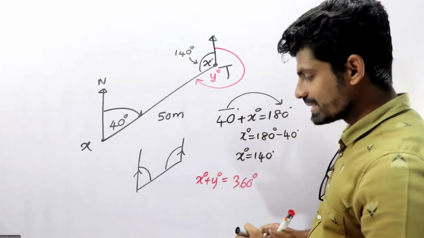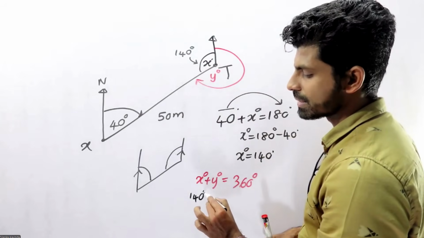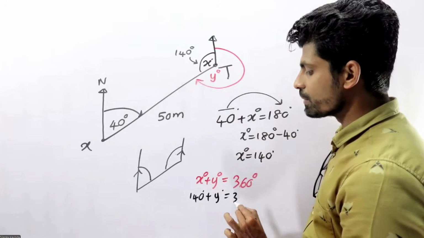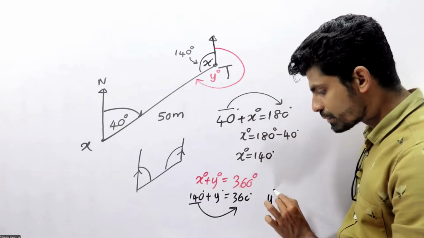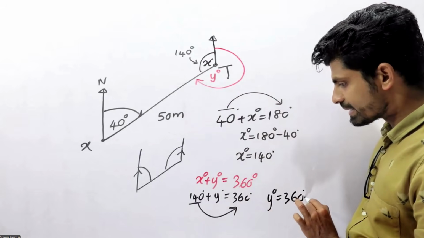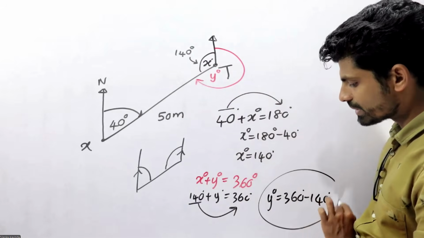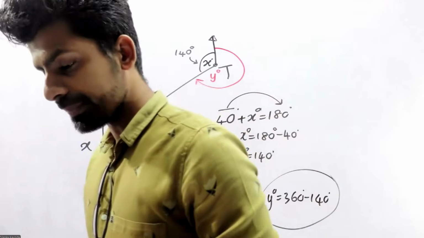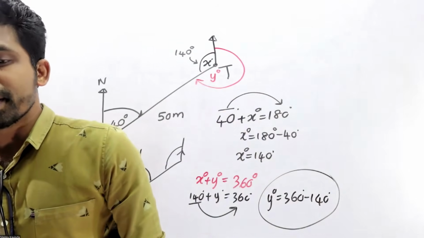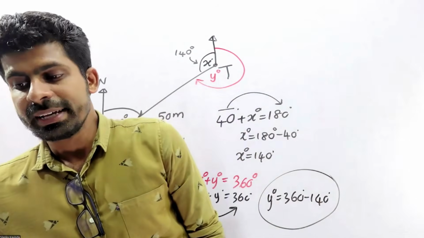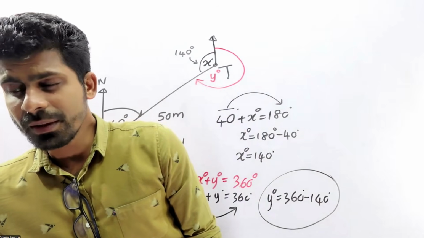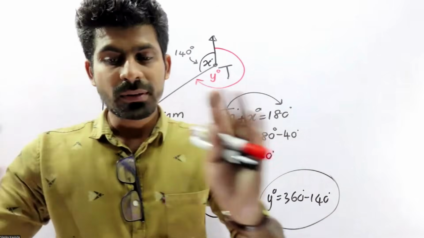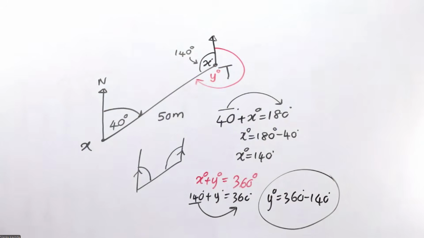So X means 140. X is 140, Y equals 360, moving 140 to the other side, 360 minus 140. You can write down the answer, right? Okay. Right. Question number 4 is done.